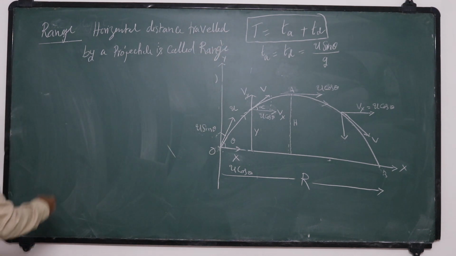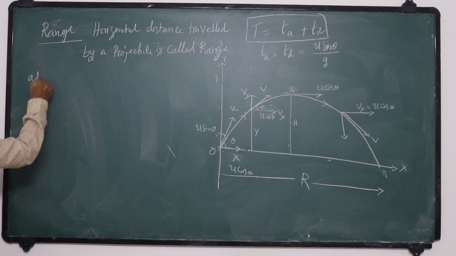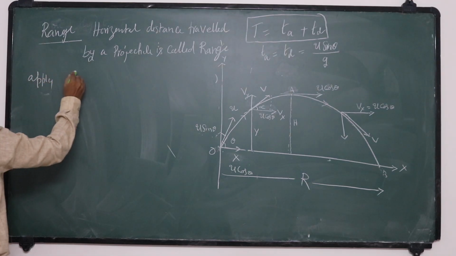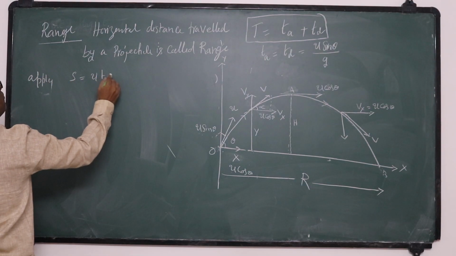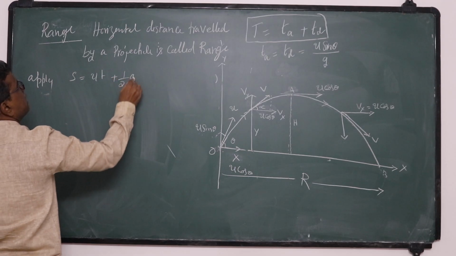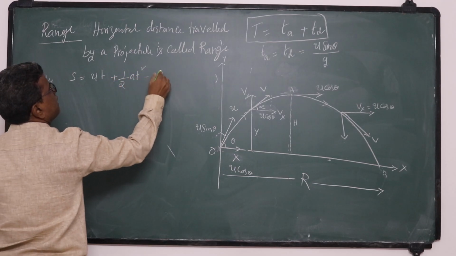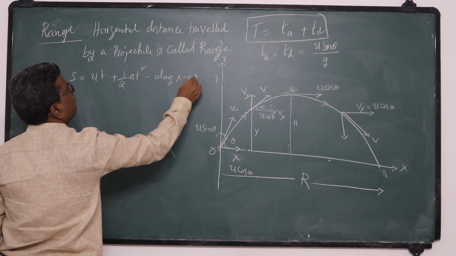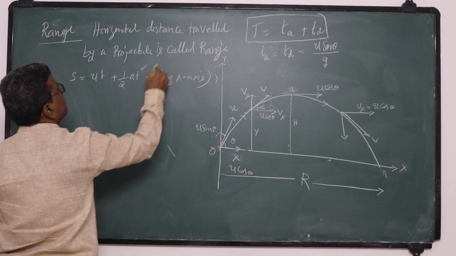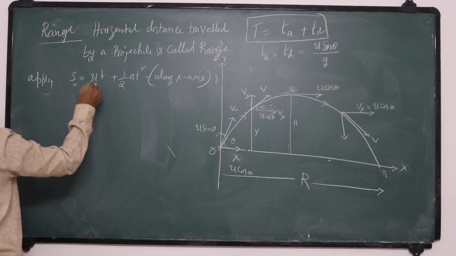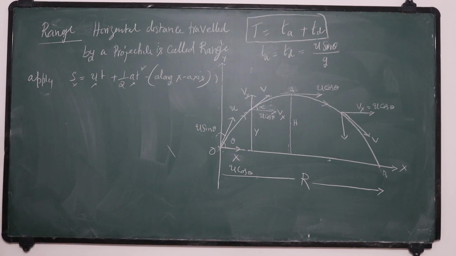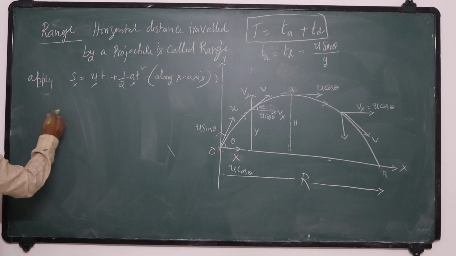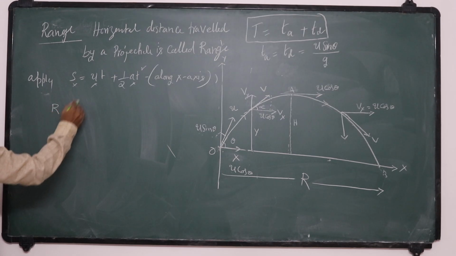Okay, horizontal distance. So I apply S is equal to ut plus half a t square, in which direction? Horizontal direction, along the x-axis. The suffix x represents the horizontal direction. Horizontal displacement Sx is the range.